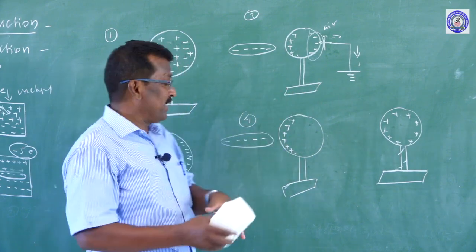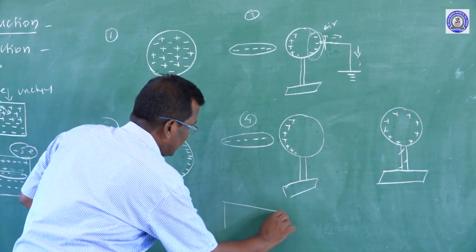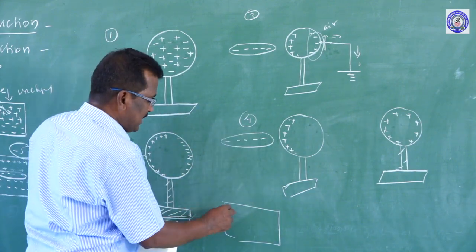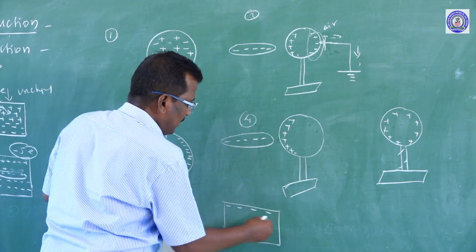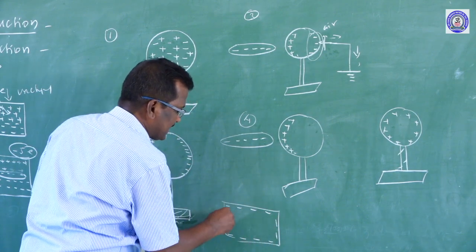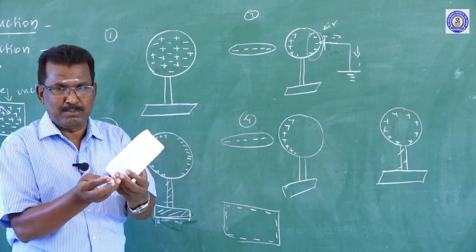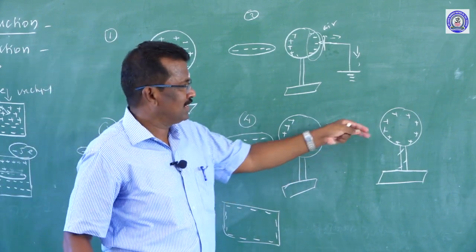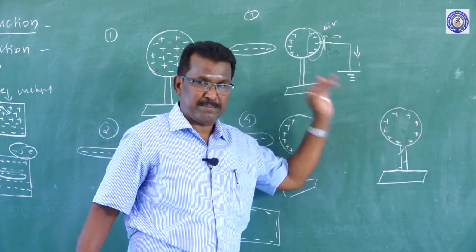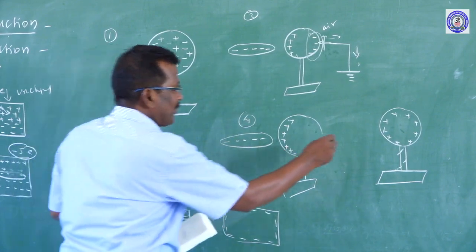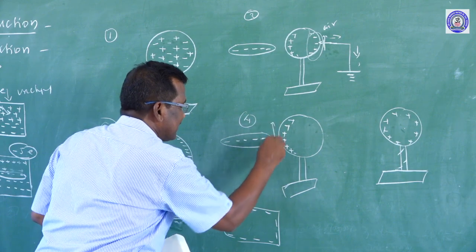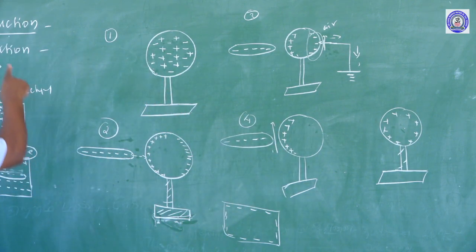Why? If any conductor contains an excess of negative charge or an excess of positive charge, the charge always moves towards the surface because of the repulsive force. Because of repulsive force, all the similar charge carriers move towards the surface of the sphere. So, this process of producing an excess of charge carriers without contact is called induction.